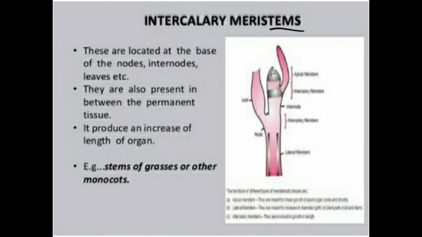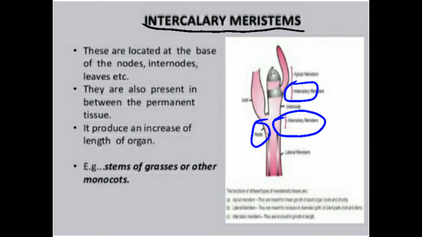Intercalary meristem. This is located at the base of the nodes, internodes, leaves, etc. They are also present in between the permanent tissue. It produces an increase of the length of an organ. So the leaves and internodes increase in length due to intercalary meristem. It is usually found at the base of nodes and internodes or the base of the leaves. In grasses, the intercalary meristem regenerate the parts removed by grazing herbivores.